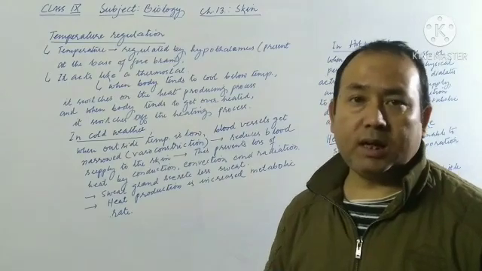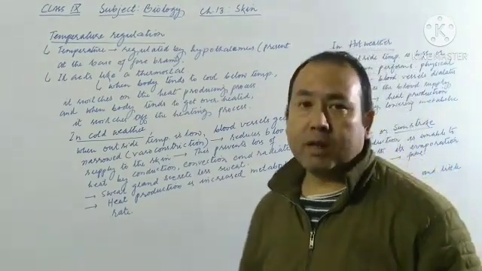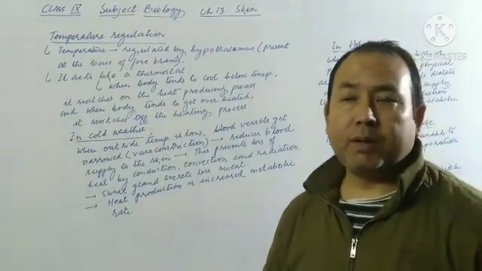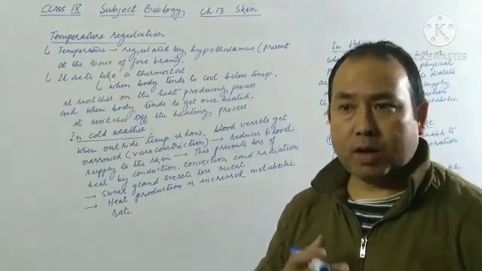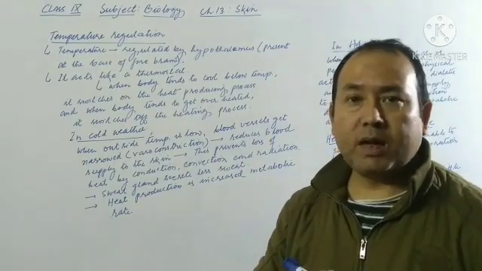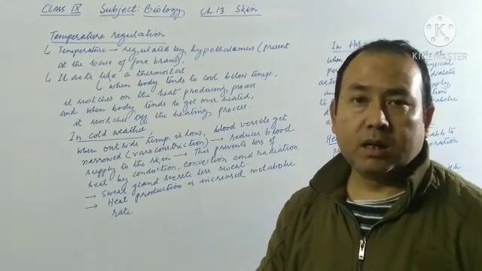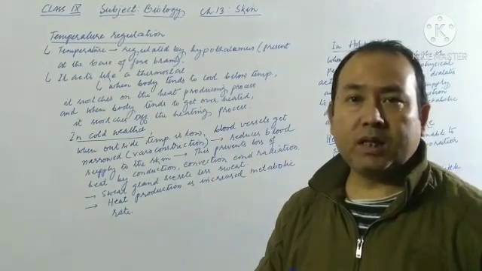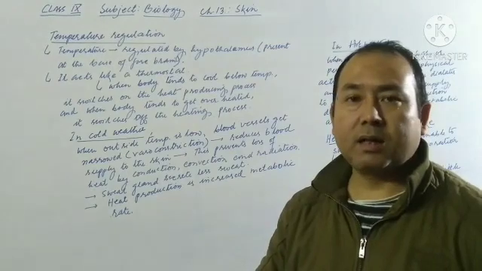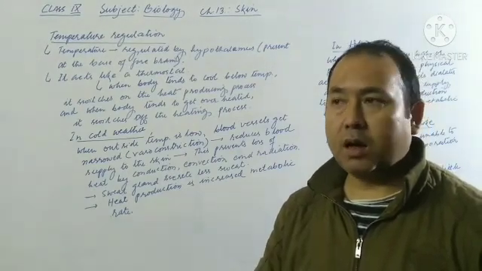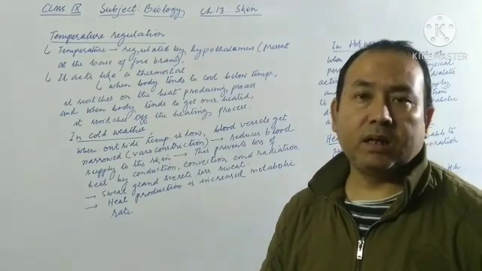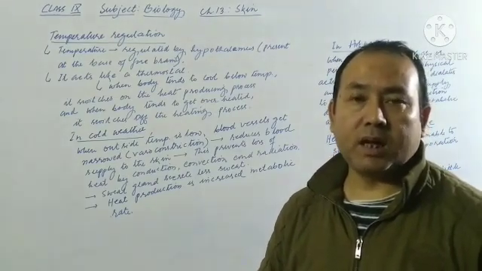So once again let me repeat this one. When the outside temperature is very low, the blood vessels get constricted and less blood is supplied to the skin. As a result, the skin is unable to make the proper amount of sweat, and the heat loss by the process of conduction, convection and radiation is reduced to a large extent.